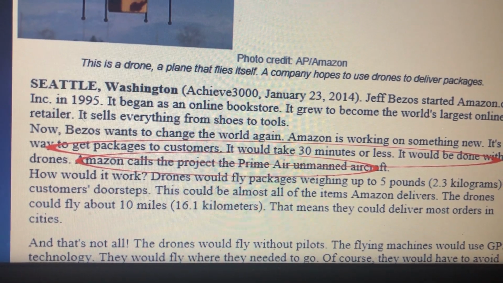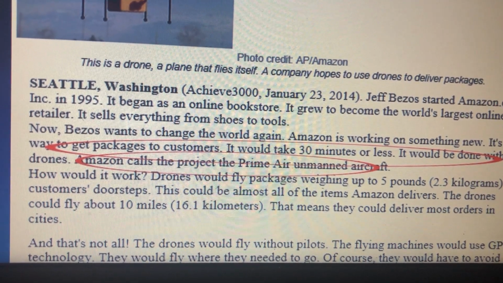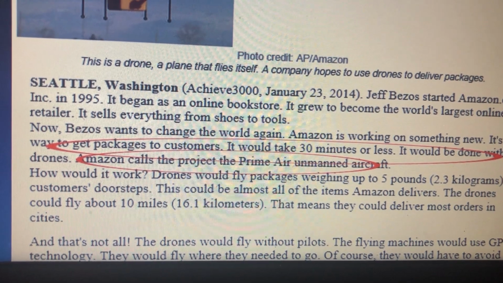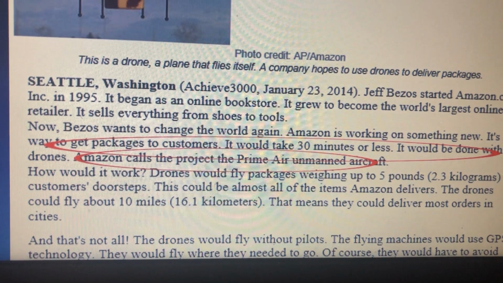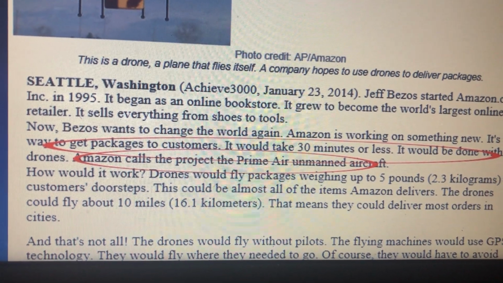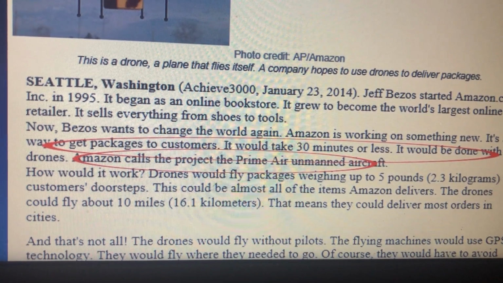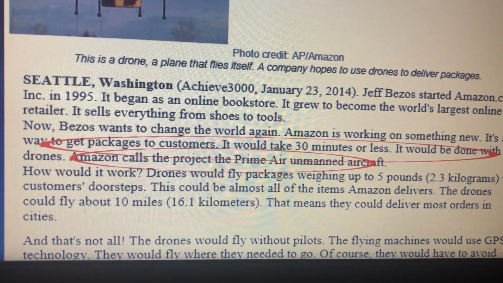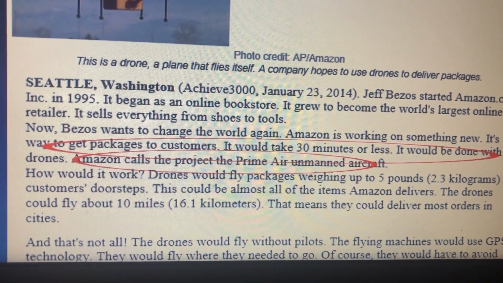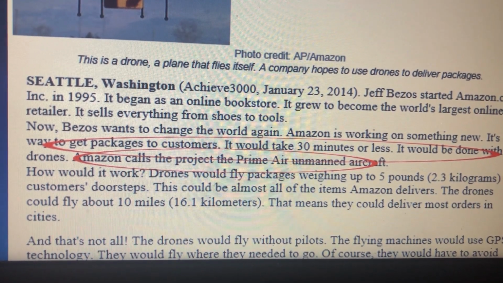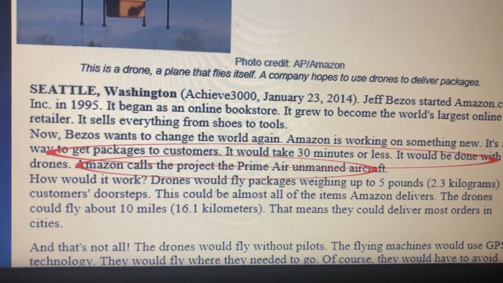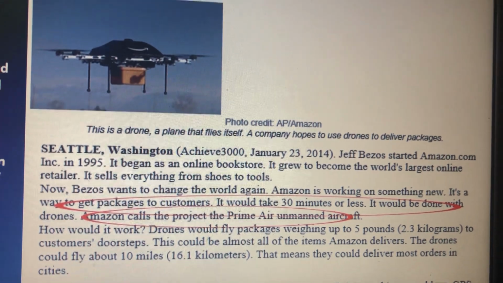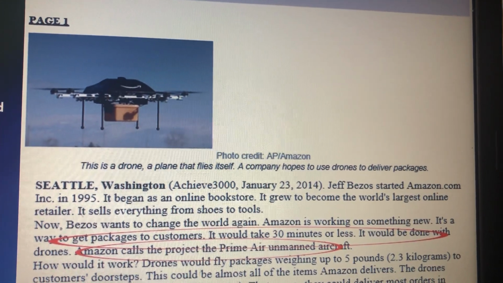When you're dealing with your background information, just stick to your main topic, which is telling your readers something about drones. So now you have some really good information that will help you write your background. Go ahead, pause the video, finish up your background information. Remember, you don't want to use more than 2 or 3 sentences, but the important thing is to make sure that you have it, okay? Pause the video and then come back to hear the rest of your instruction.